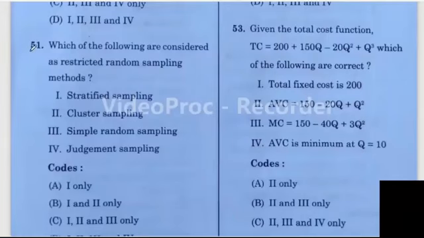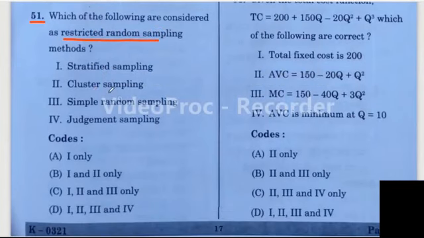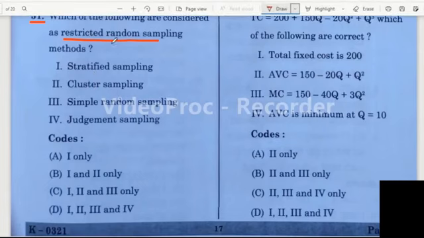Question number 51. Which of the following are considered as restricted random sampling? First one is stratified sampling, second one is cluster sampling, third one is simple random sampling, and fourth one is judgment sampling. Which of the given four sampling methods are known as the restricted random sampling? Four options are given here.